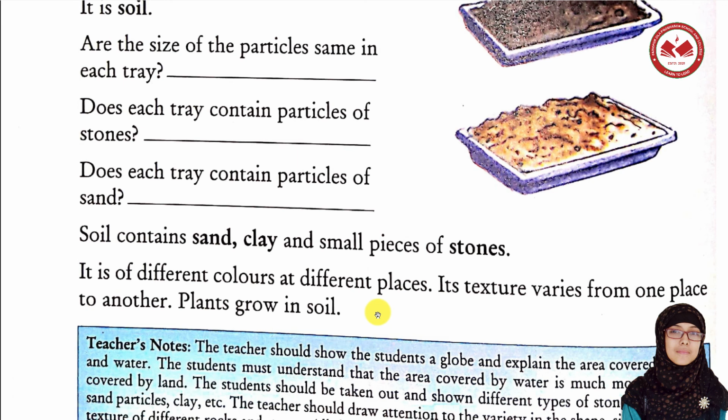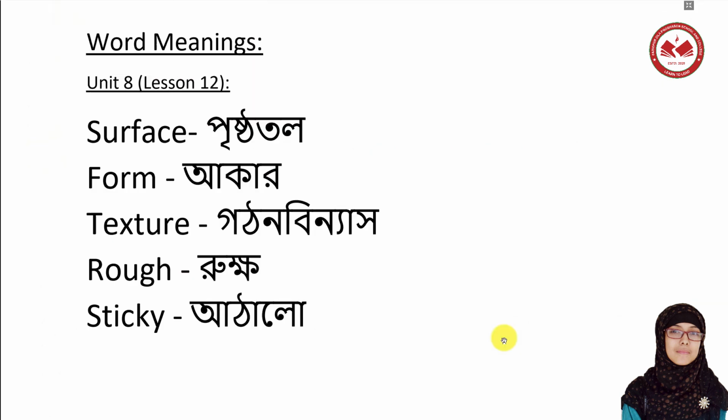So let's move on to some hard word meanings from this chapter that I thought would be helpful for you. Okay, so here are some word meanings that I thought you really need to focus on. Number 1 is surface, surface of the ground. Form. Texture. Rough. Sticky. Okay? So you will memorize these.